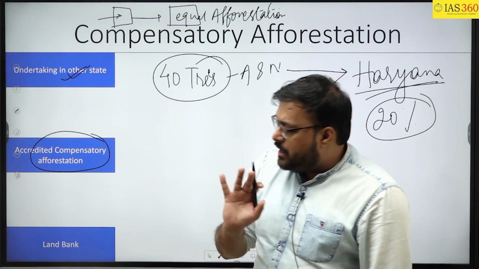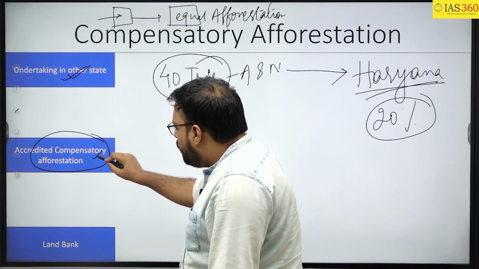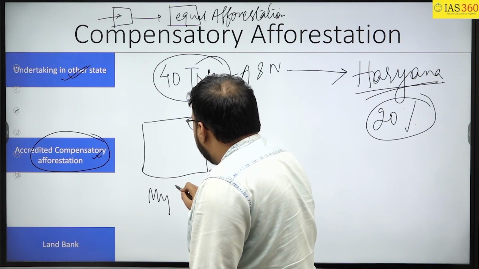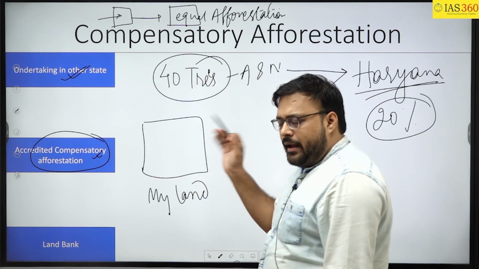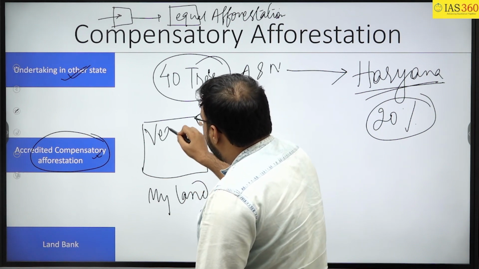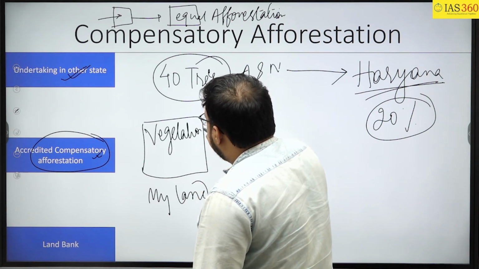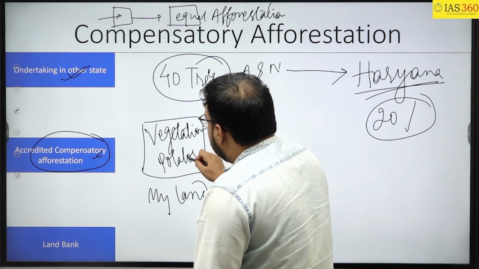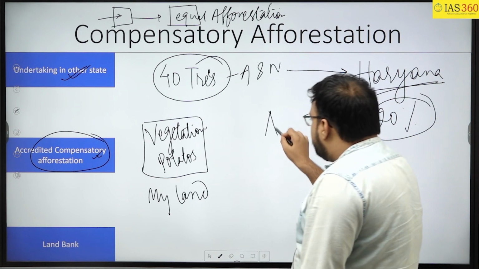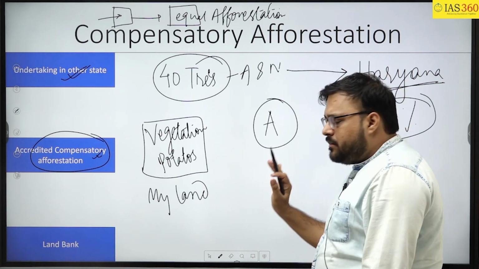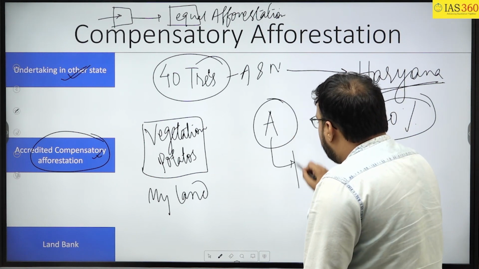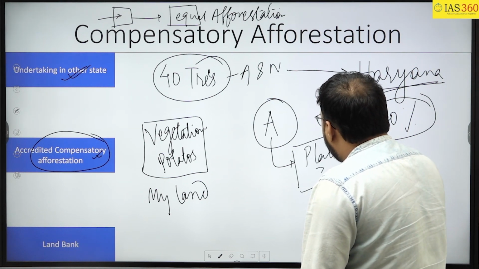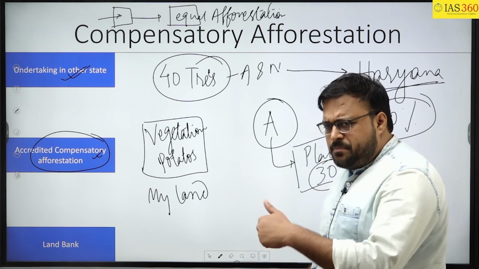in the examination. Therefore, the meaning of this particular concept is, for example, this is my land. Okay, this is my land. I am having some vegetation on my land. For example, I am producing potato here. Okay, and just understand, this person A has cut down trees from this place, has cut down 10 trees or 30 trees from this place.